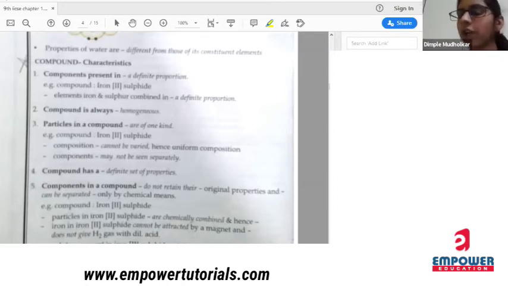So what we saw today, we saw about symbols, we saw about valency, we saw about variable valency, we saw about radicals, we saw about chemical formula and also of compounds and their characteristics.